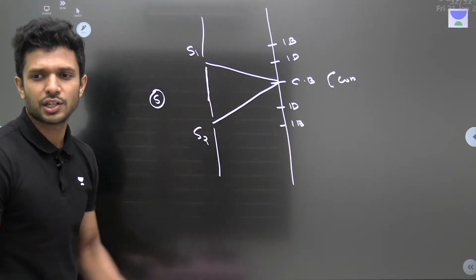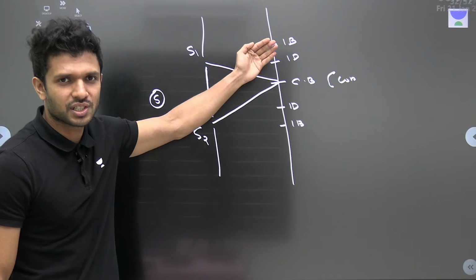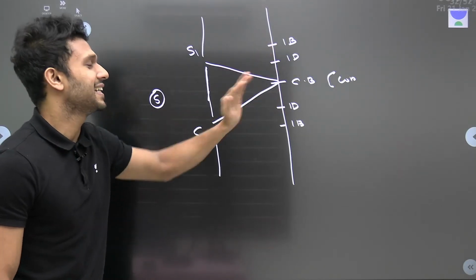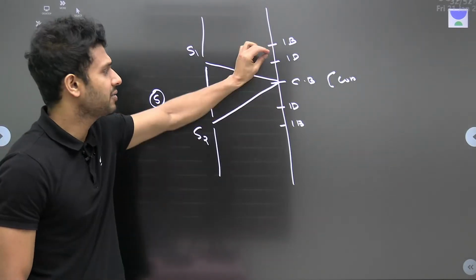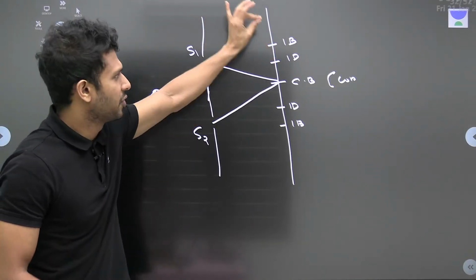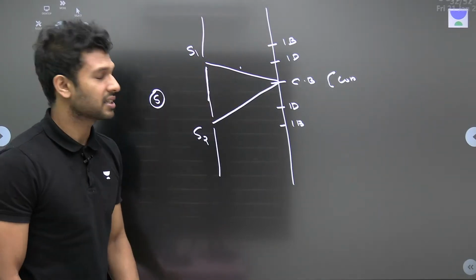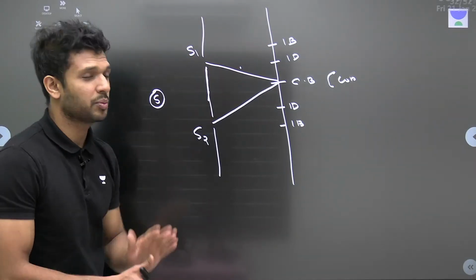Then this continues. These alternate bright and dark fringes we simply call the interference pattern. Wherever we have dark, it is destructive interference. Wherever we have bright, constructive interference produces a bright point.